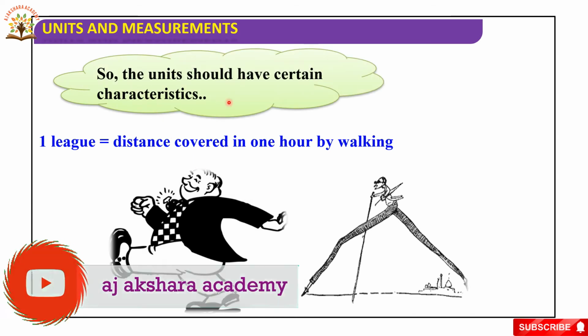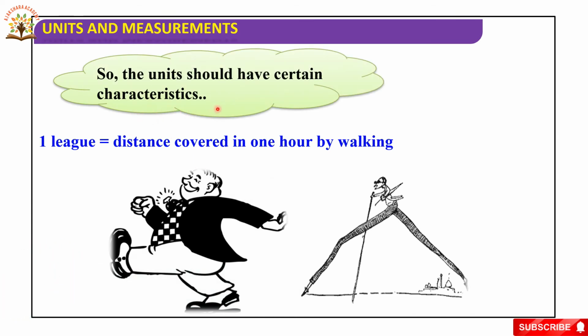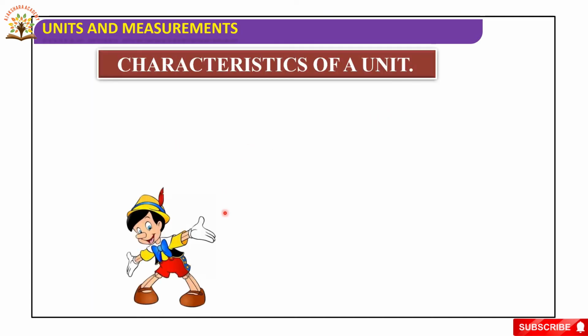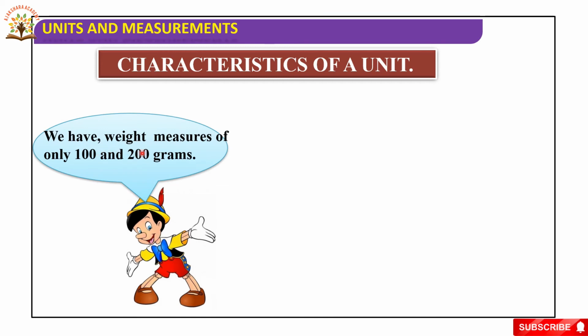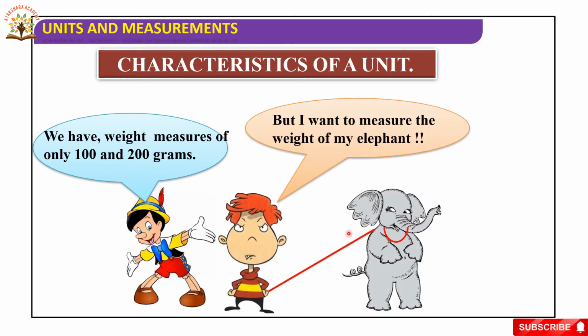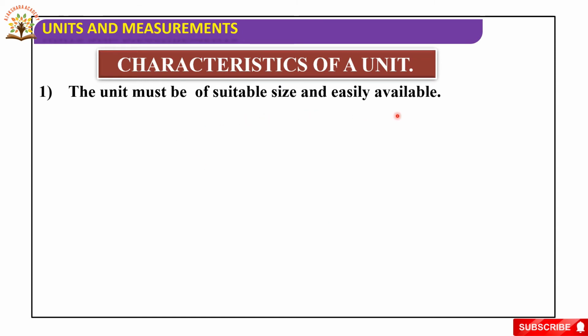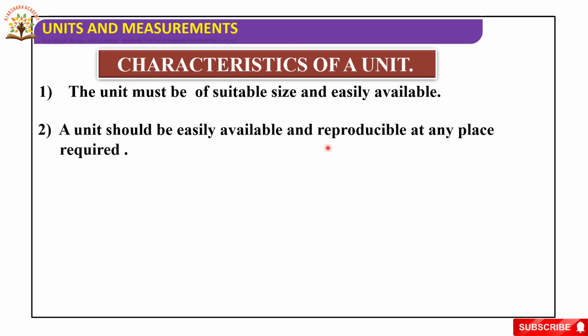So the unit should have certain characteristics. We have a weight measure of only 100 and 200 grams here, but I want to measure the weight of my elephant. The unit must be of suitable size and easily available. A unit should be easily available and reproducible at any place required.